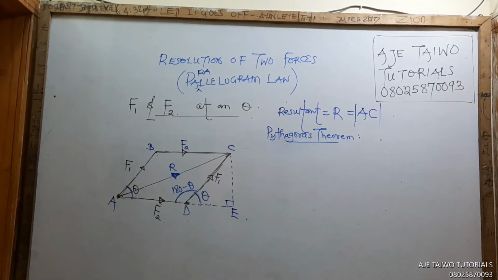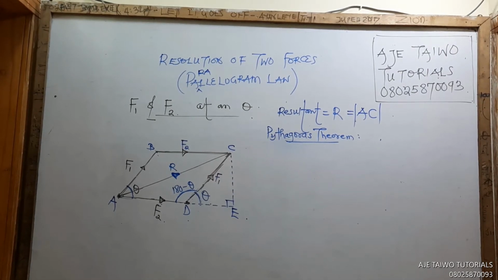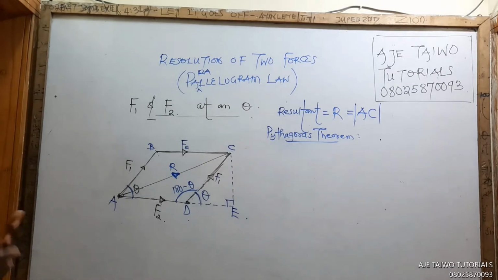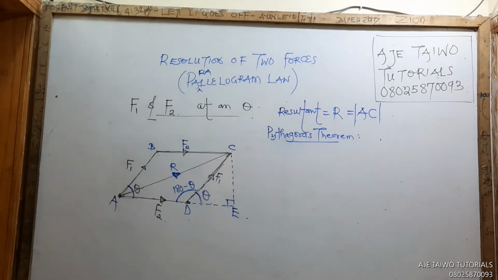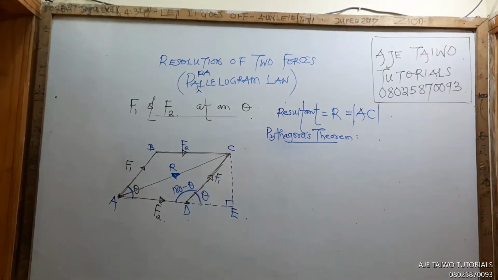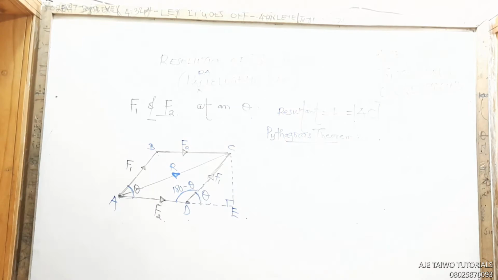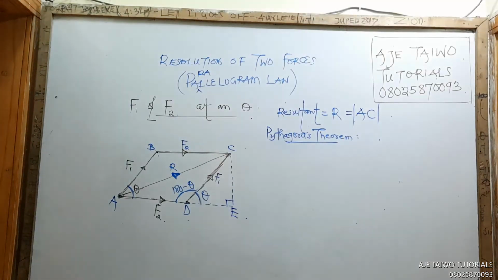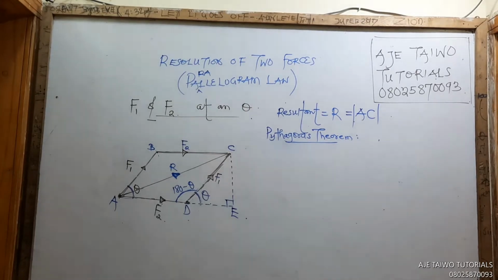AC squared, yes. Equals F2 plus DE squared. Yes, sorry, you are correct. F2 plus DE, or we should say AE. AE squared, yes. Plus what? CE squared. God bless you.